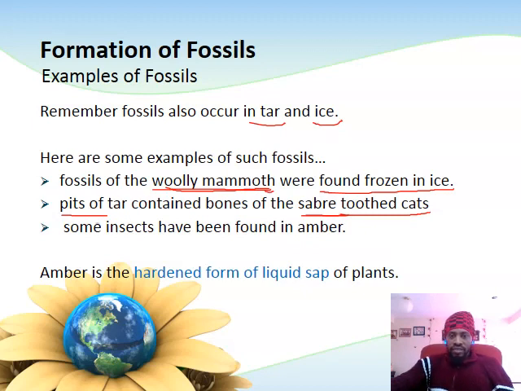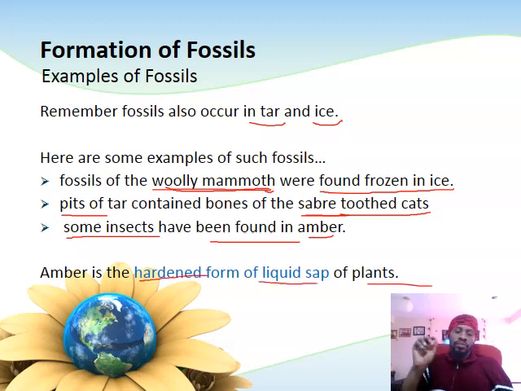While some insects, like mosquitoes, have been found in amber. And amber is the hardened form of liquid sap, the liquid that comes out from plants, that whitish liquid. When it hardens, it becomes amber. And if organisms are trapped in there, then they can get fossilized because they won't decay again over thousands of years. It's possible to fossilize it that way.